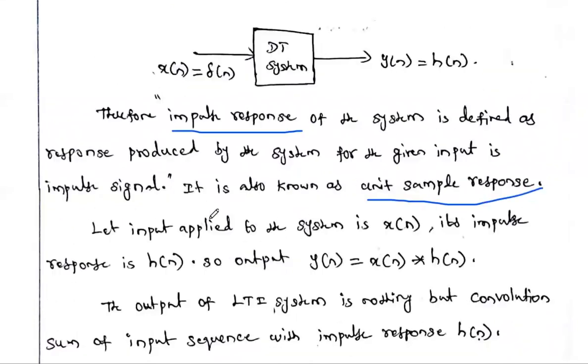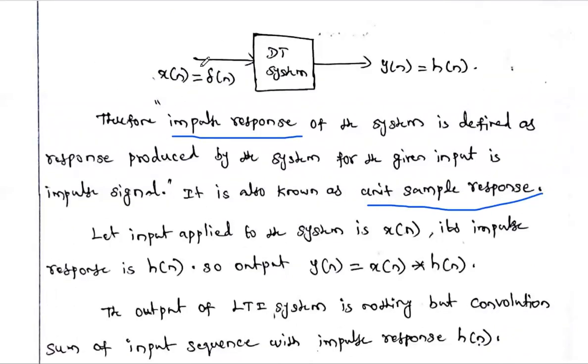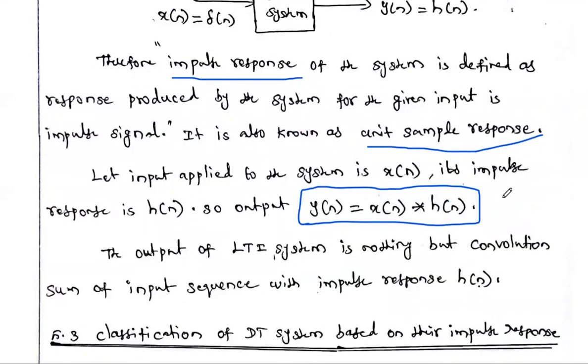So now what is the relation between the input x of n and output y of n, and the impulse response h of n? The output y of n of any system is calculated by performing the convolution between the input signal x of n with impulse response h of n. Okay, so already we studied in the third unit that the output of the continuous time system y